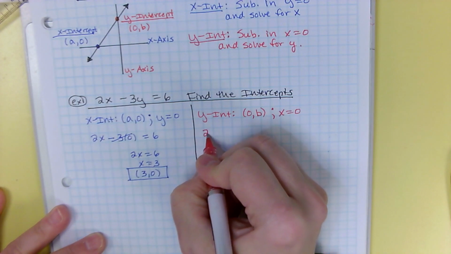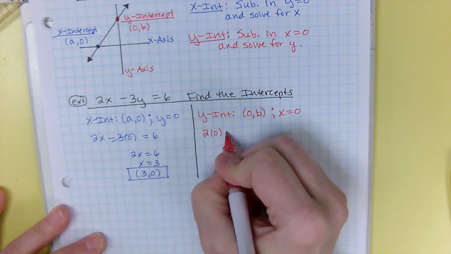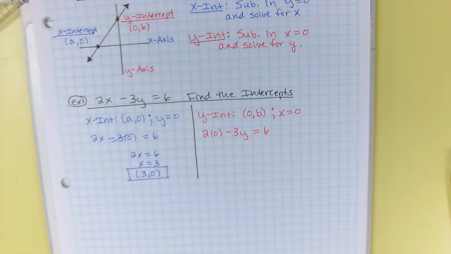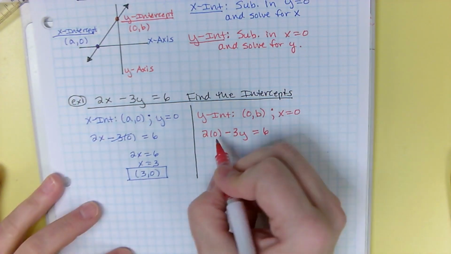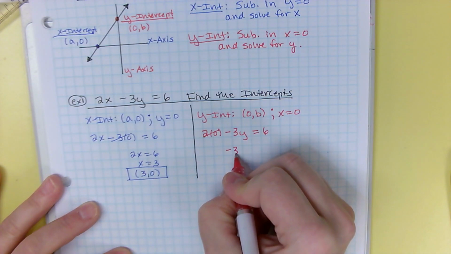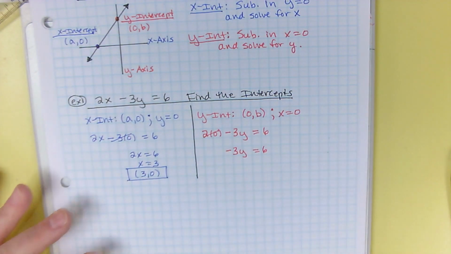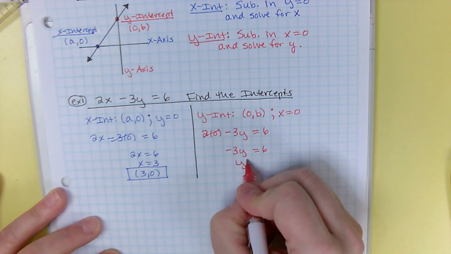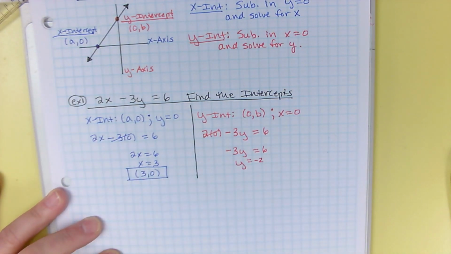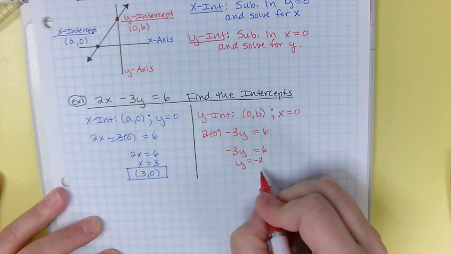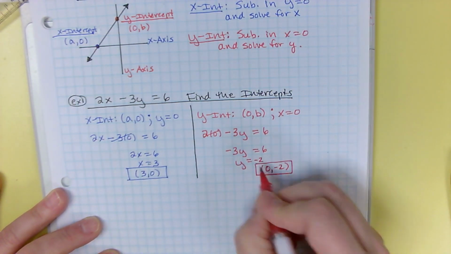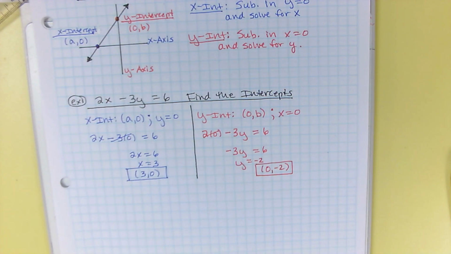So let's do it. 2 times 0 minus 3y equals 6. 2 times 0 is 0. So you get negative 3y equals 6. And yes, negative 3 times 2 is 6. So y is negative 2, which means my y-intercept is 0, negative 2. 0 for the x, 2 for the y.